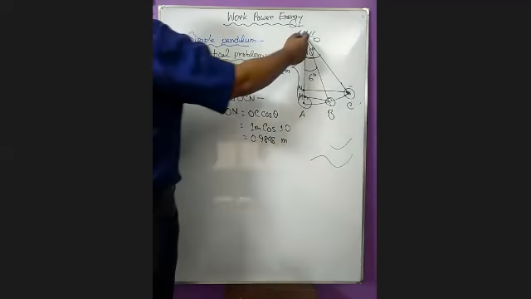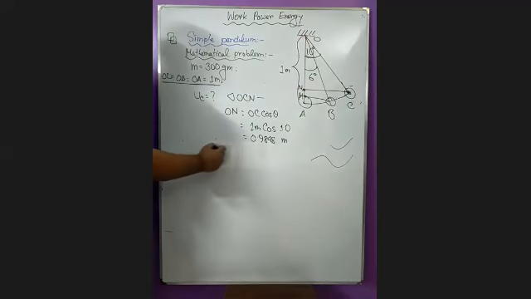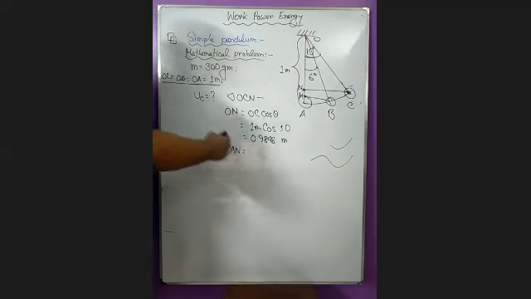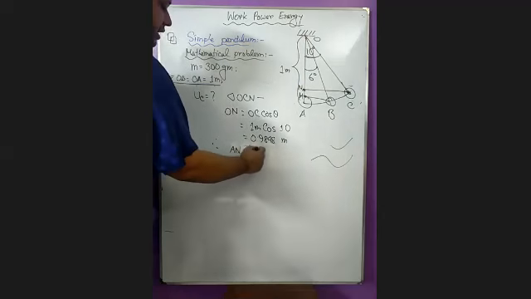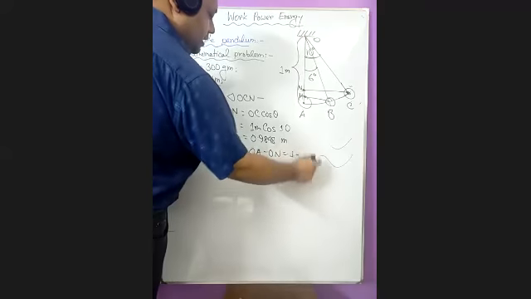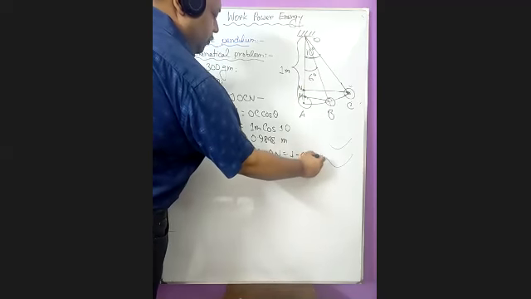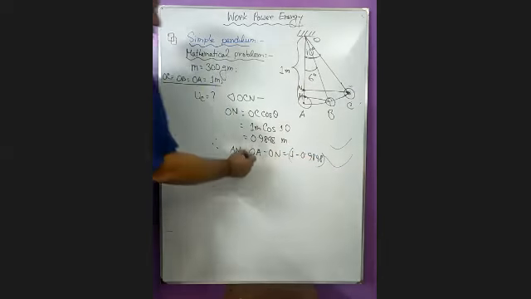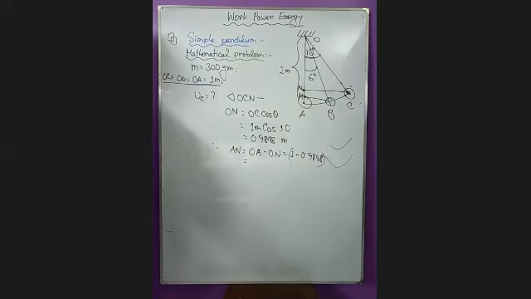So easily you can determine ON. So certainly you can also determine AN. It's OA minus ON, or 1 minus 0.9848. So the answer becomes 0.0152.